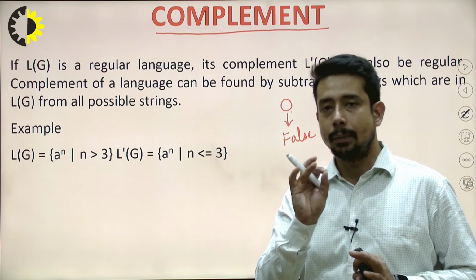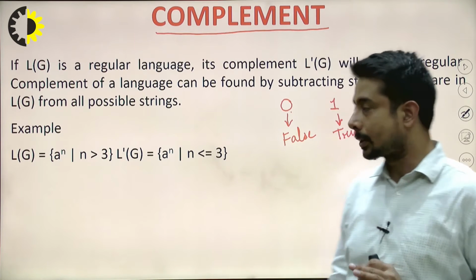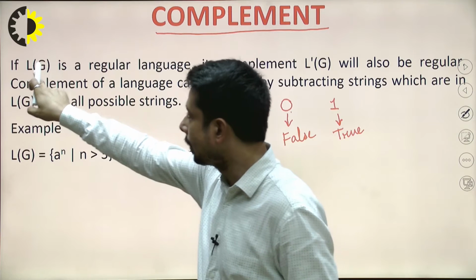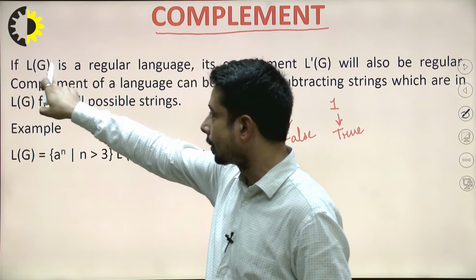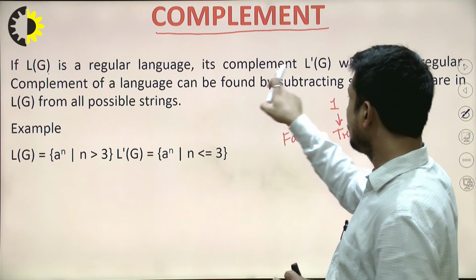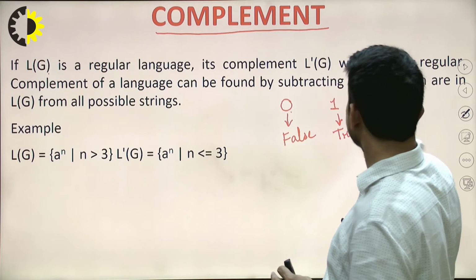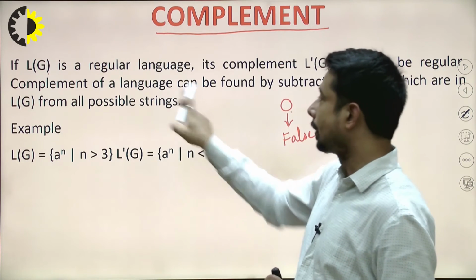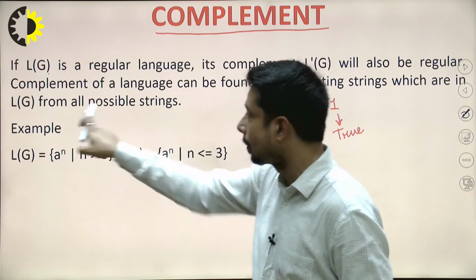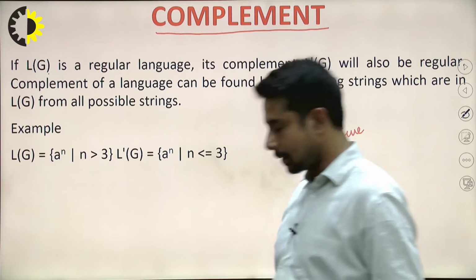Now I will take a particular example and explain, but before that let me get back to the definition, which says that if the language of a particular grammar is a regular language, its complement, that is L-bar, will also be regular. The complement of a language can be found by subtracting the strings which are in LG from all possible strings. Now, what is the meaning of it?